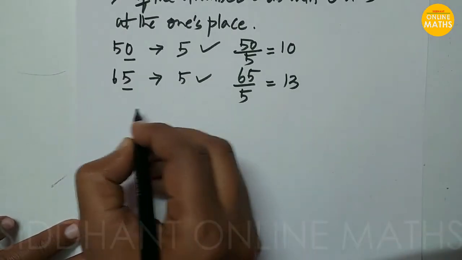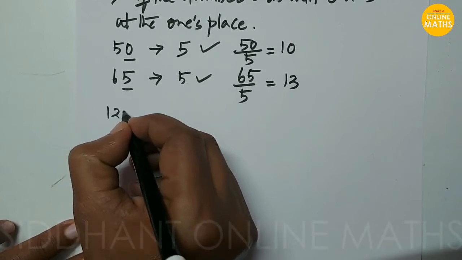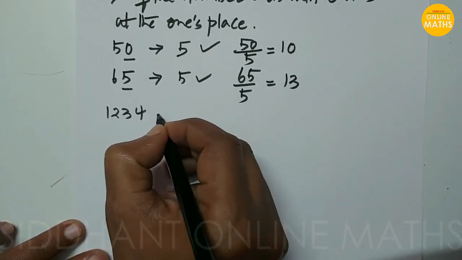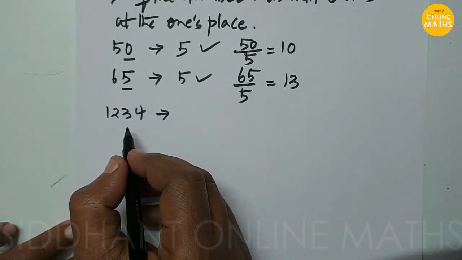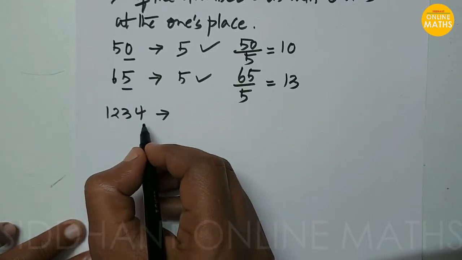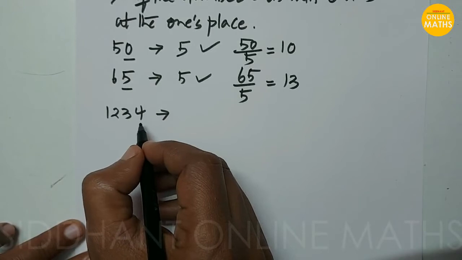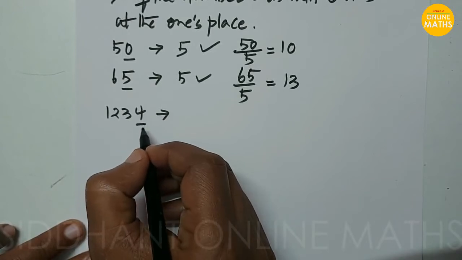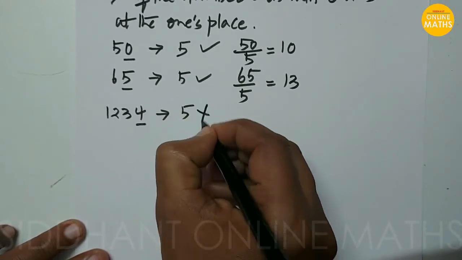In the same way, you take any big number here, like 1234. You want to check whether it will be divisible by 5 or not. We have to check at the ones place whether it ends with 0 or 5. Here at the ones place, it is ending with the number 4, so we can say that it is not divisible by 5.